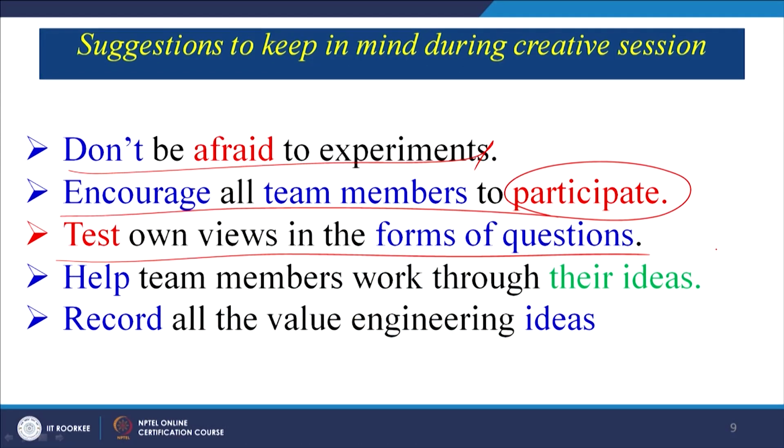Help team members work through their ideas. A basic idea needs to be taken to its logical conclusion in the form of a tangible product. A person may not have the acquaintance, knowledge or skills to take that idea to the final stage. So, as a team we must help each other develop the idea into a tangible product.